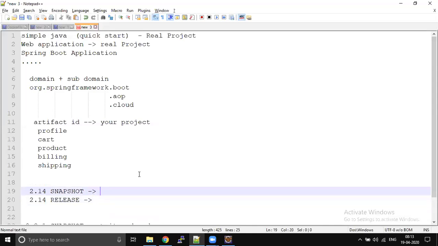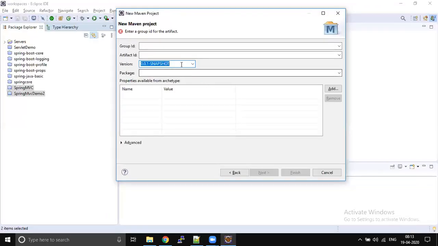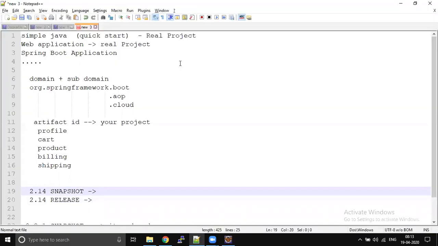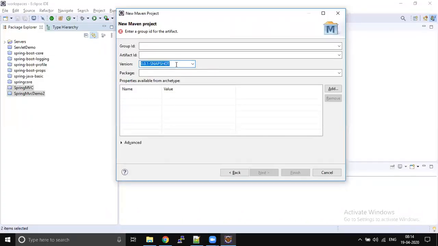Snapshot means it is under development, so there is no guarantee how the code is going to behave. Whenever you use any software like Spring or other third-party software, make sure you use release. Right now we are developing, that's why I'm leaving it as snapshot. I'm going to use org.springframework, and I'm going to give the subdomain as local or MSK.